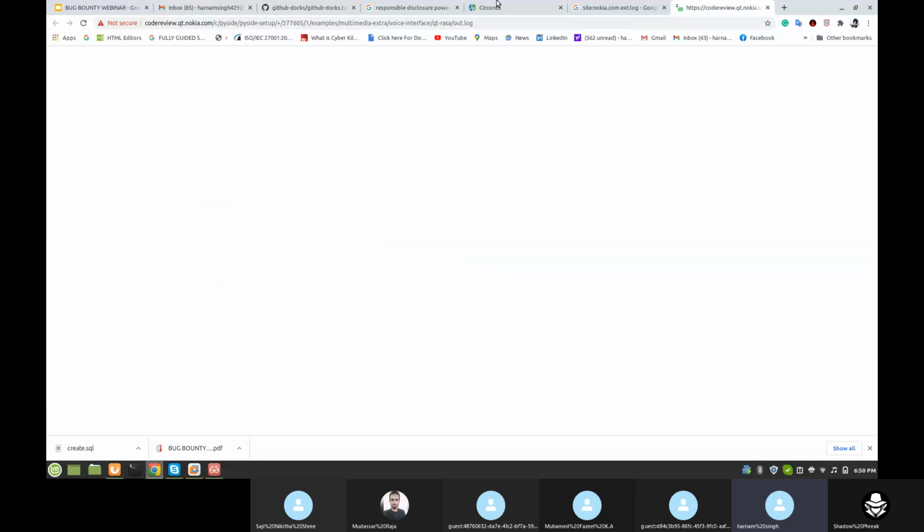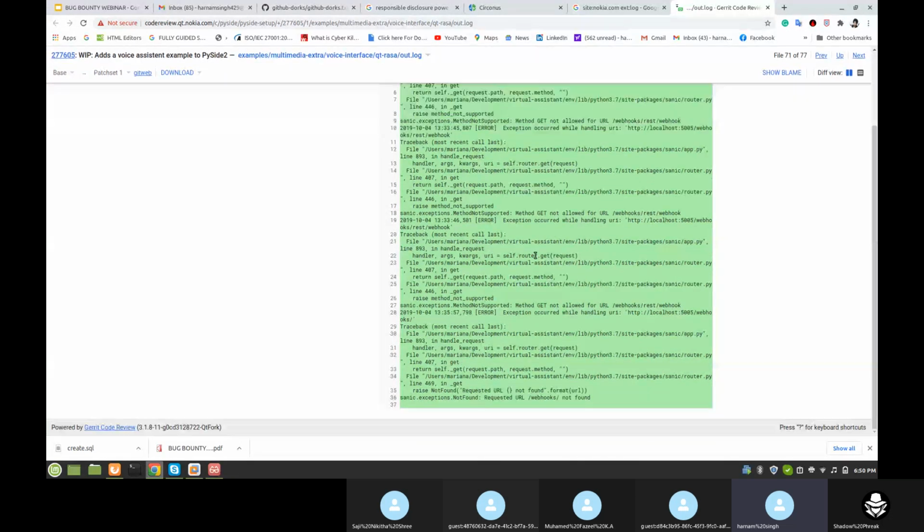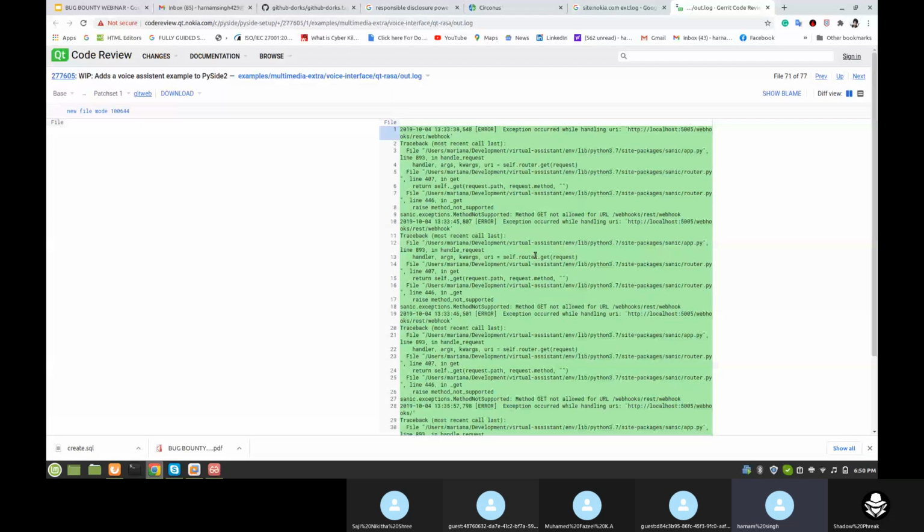Let's check. Also nothing there. Error exception occurred while handling URL localhost. You can say this is an information disclosure of internal path, but this is a very basic website.